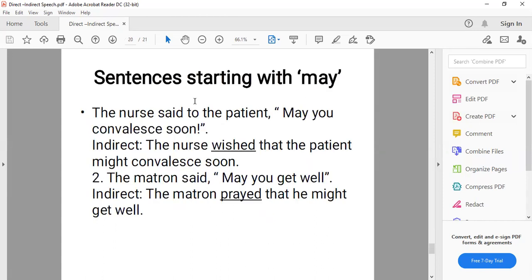Some sentences are there which start with may, where we make prayer to God. The nurse said to the patient, "May you convalesce soon." Convalesce means get well soon. The nurse wished.